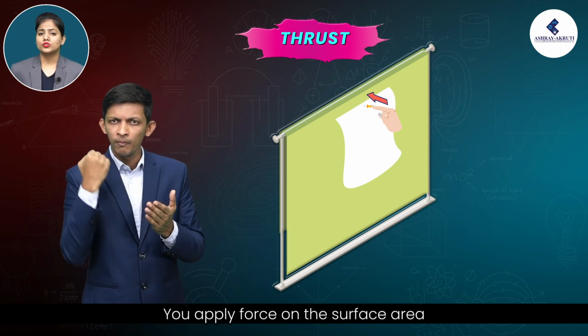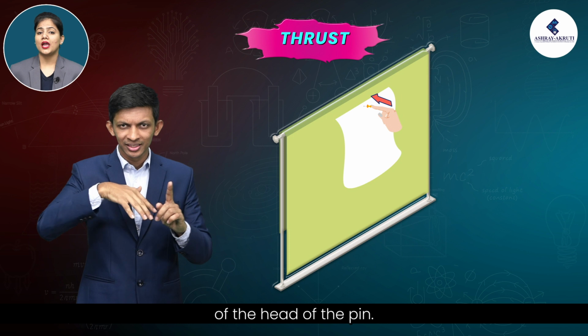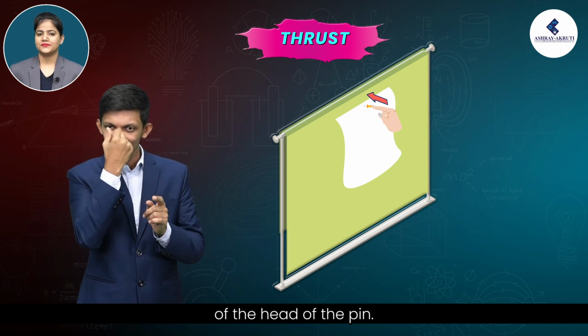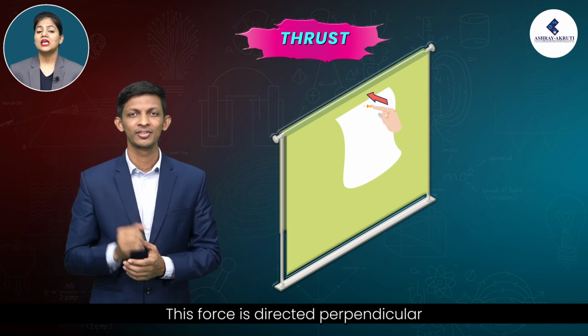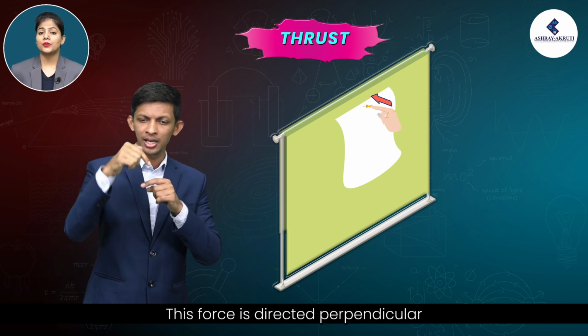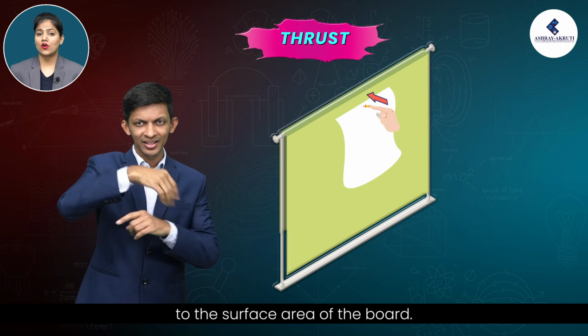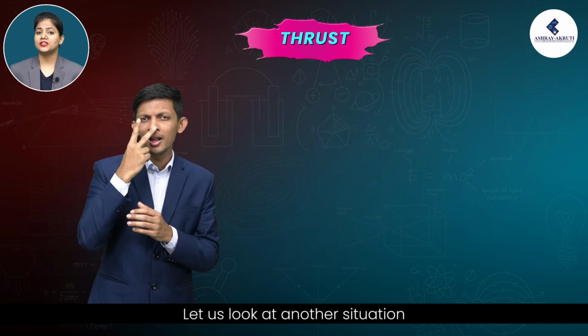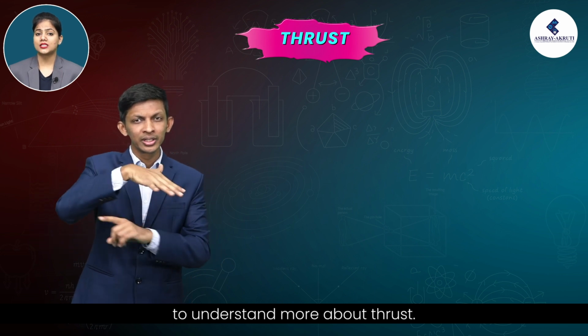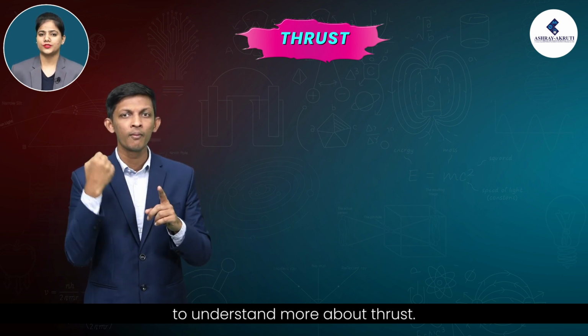You apply force on the surface area of the head of the pin. This force is directed perpendicular to the surface area of the board. Let us look at another situation to understand more about thrust.